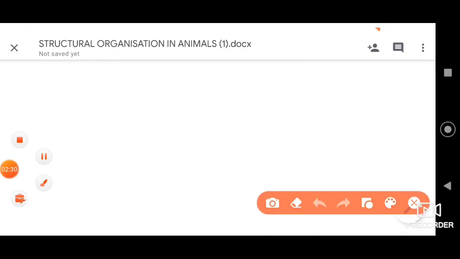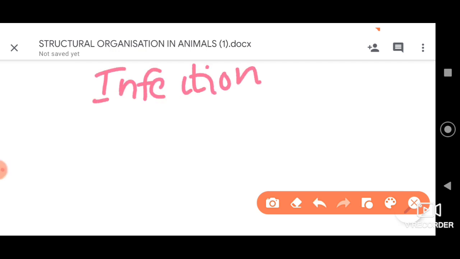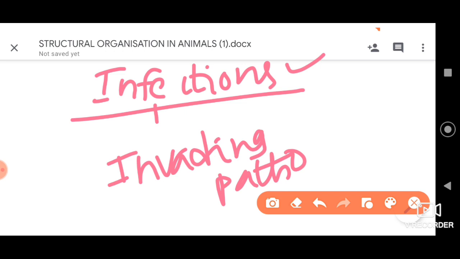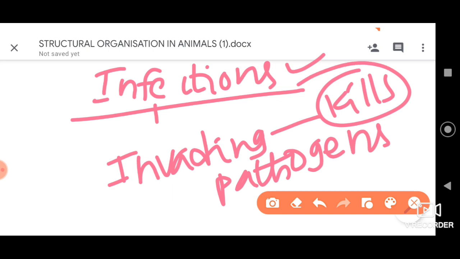Then it also performs an important role in defense against microorganisms. It helps in fighting infections. The lymphocytes which are present help in fighting against infections by killing the invading pathogens which enter our body, generally through phagocytosis. Students, these are a few important functions you can remember with respect to lymph.